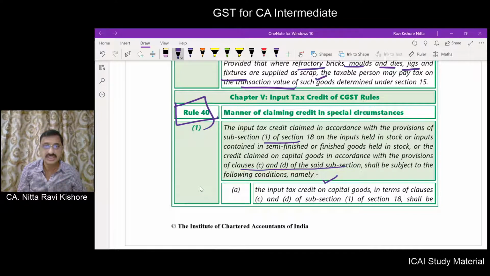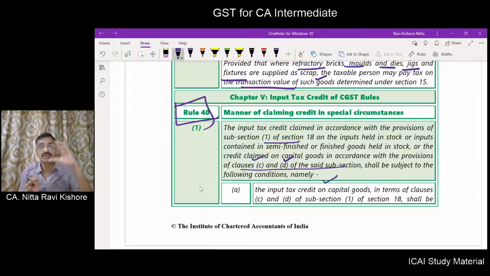So, the capital goods credit is available only in respect of clause C and D, but it is not applicable to 18(1) clause A and B. 18(1)(a) is you are taking the fresh registration. 18(1)(b) is you are taking voluntary registration.